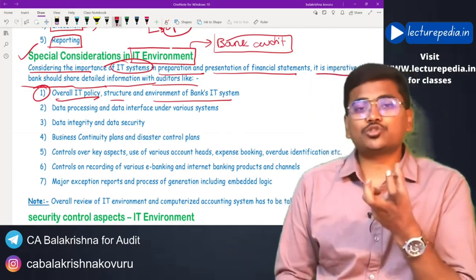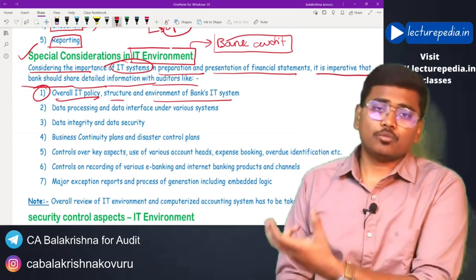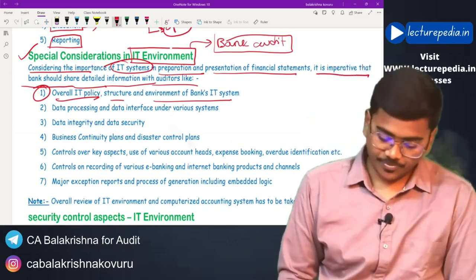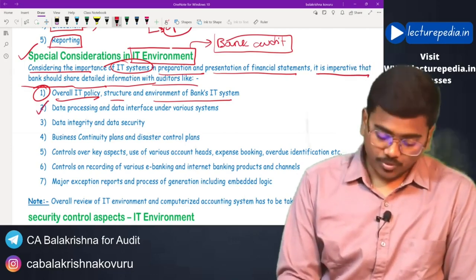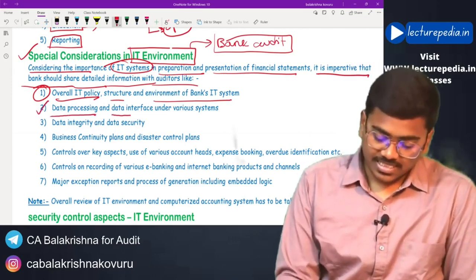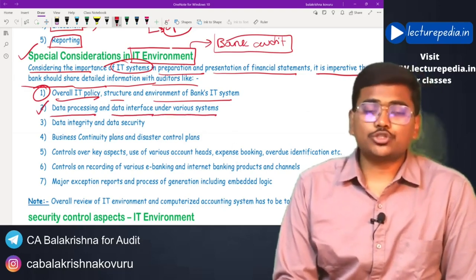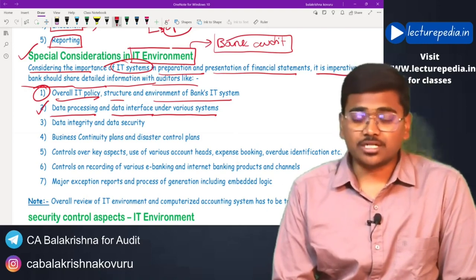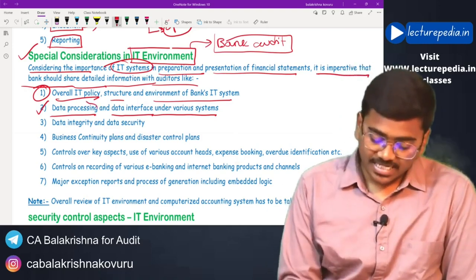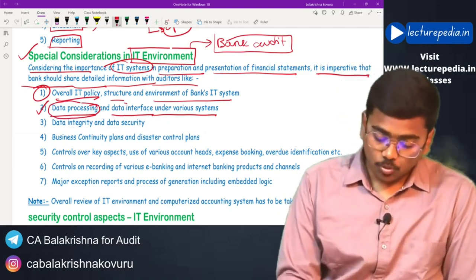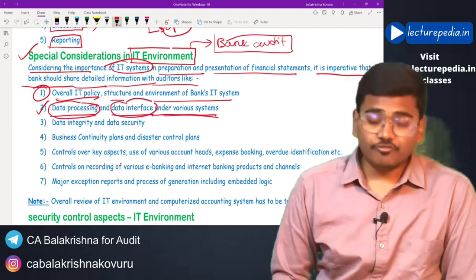All this can be understood by the auditor by seeing the information technology policy of the bank. Then the bank should also provide data processing and data interface under various systems. The bank should give information to the auditor relating to how the data is being processed by their systems, and what the data interface is under various systems.